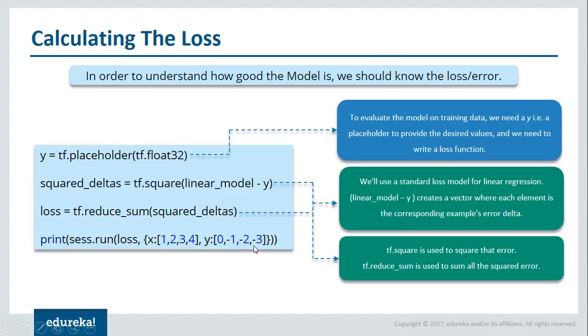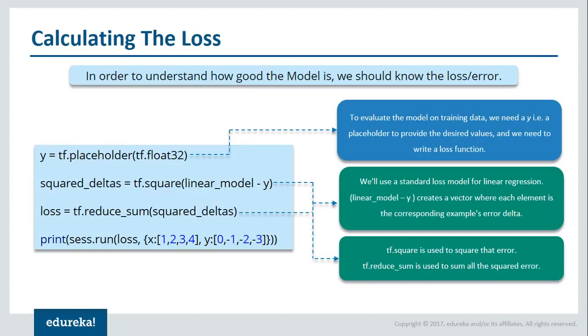And then we are going to calculate the difference between the model output and the actual output, and then we are going to square it. Once we have squared it, we are going to add all of these and keep it inside loss, and we'll just write reduce_sum. That will sum all the squared differences between linear_model and y. So with that, we'll actually get the loss. That is how far apart our model is from the actual output.